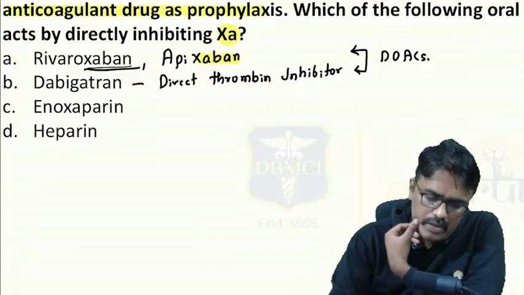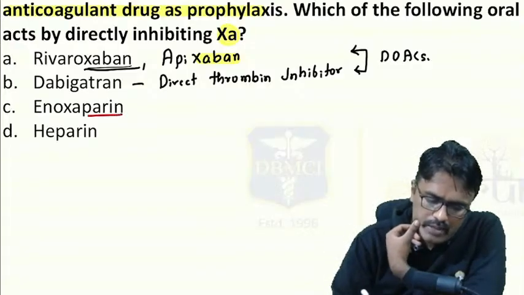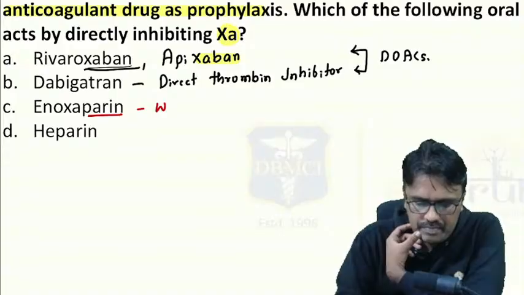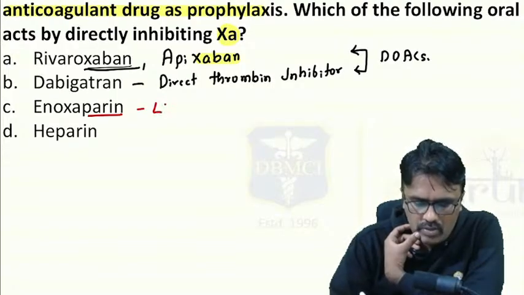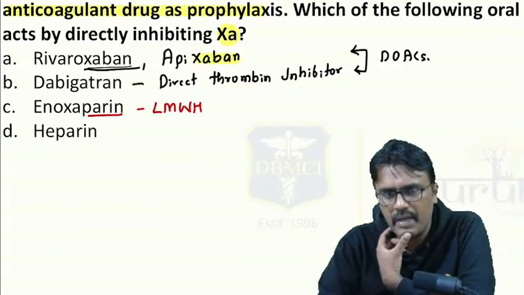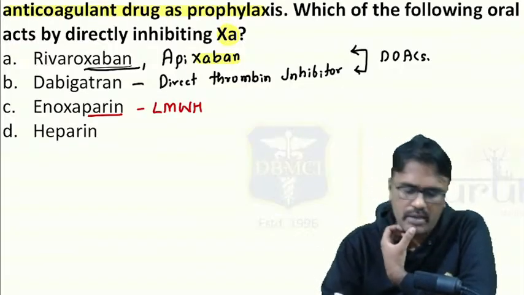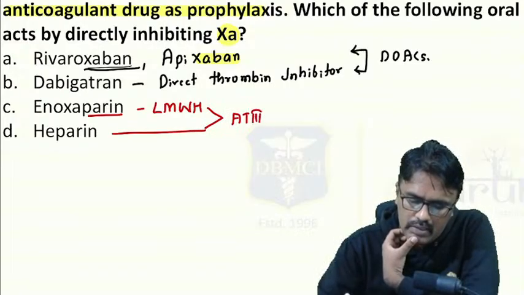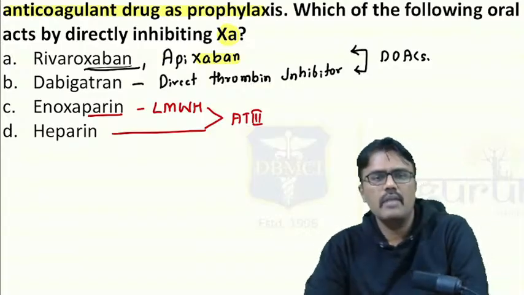Now remember, the drug ending with parin is low molecular weight heparin. They end with parin: enoxaparin, dalteparin, nadroparin. So heparin and low molecular weight heparin activate antithrombin 3, and that will inhibit the factors.